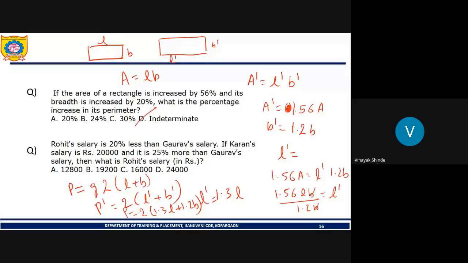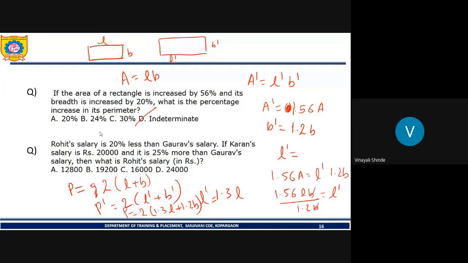Hurry up. Yes, option A is correct. 12,800.